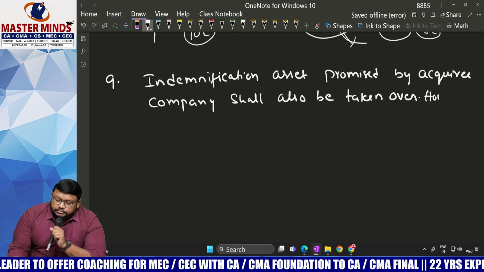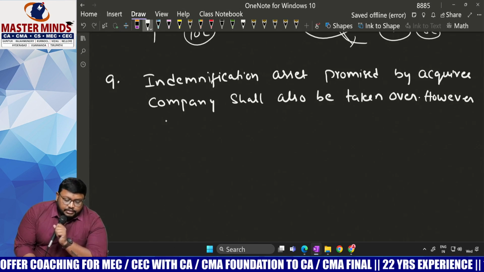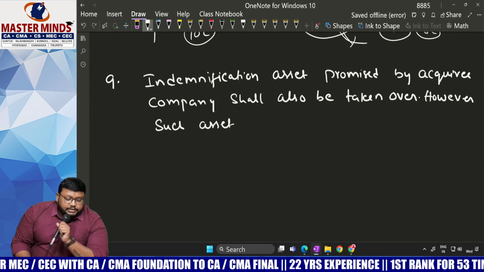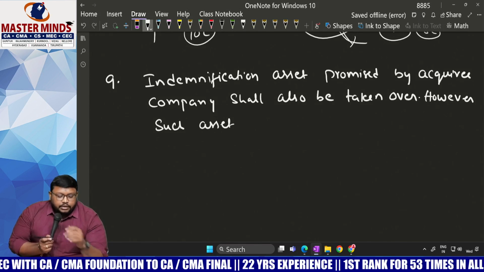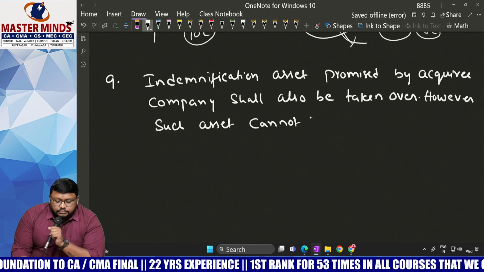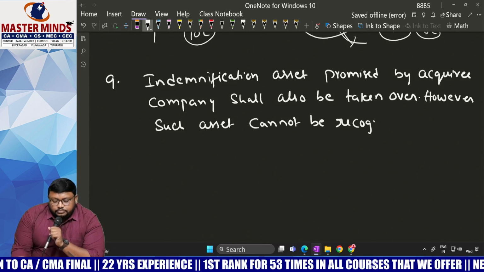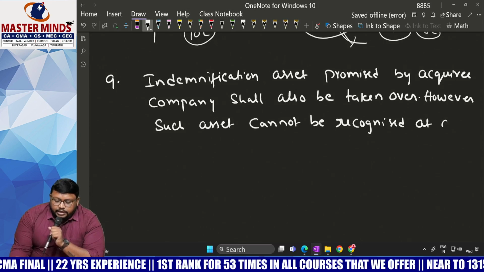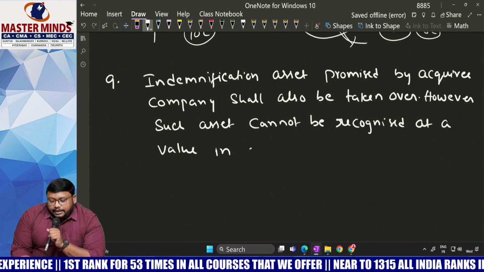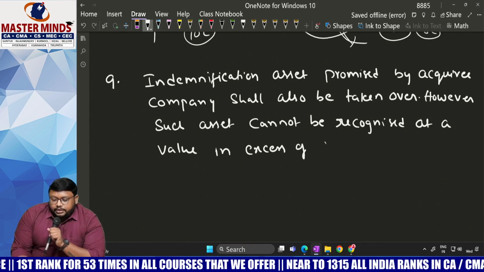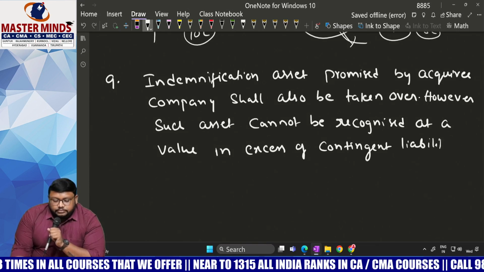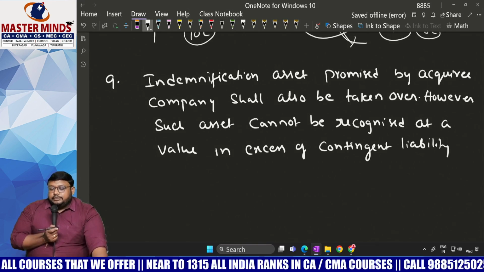However, such asset cannot be recognized at a value in excess of the contingent liability.